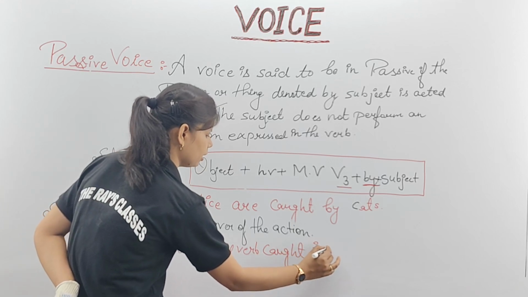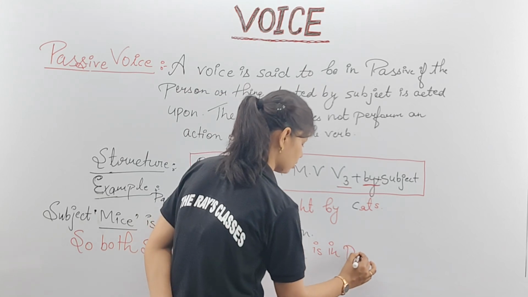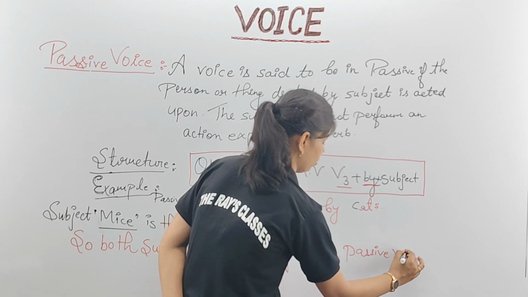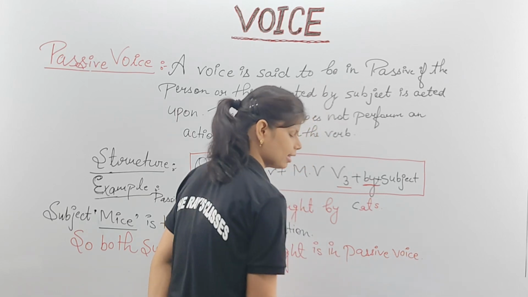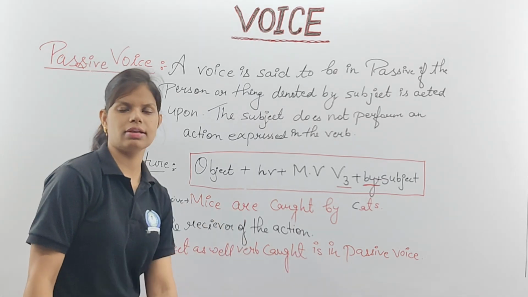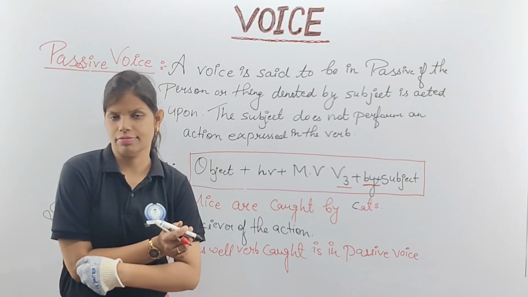It is in which voice? It is in passive voice. Clear for you to understand that? Because the mice is a receiver, the object itself becomes the subject. That's why here they are working in passive voice.